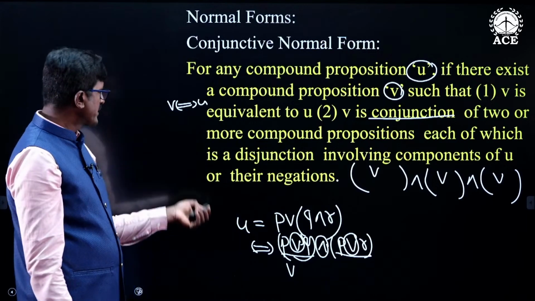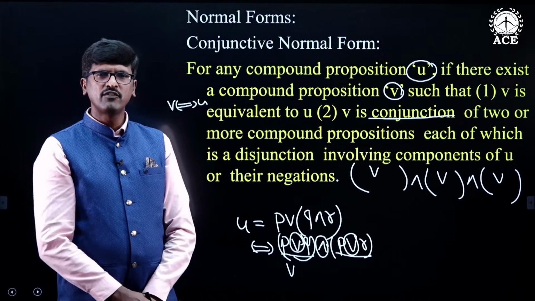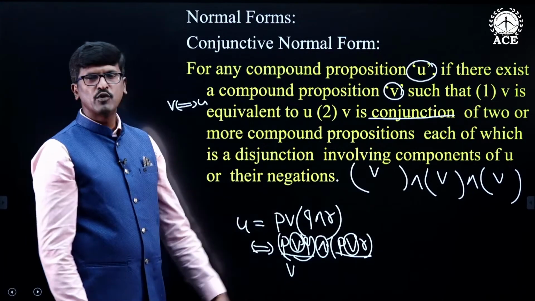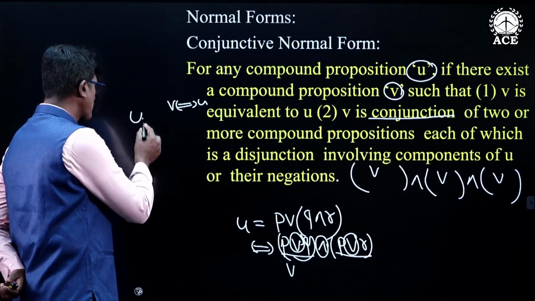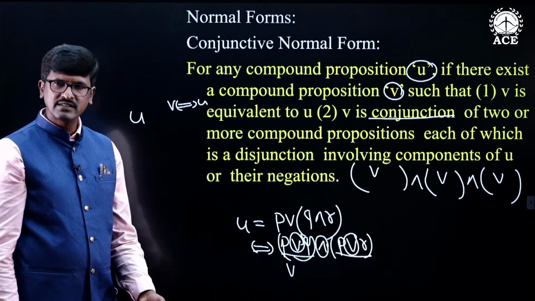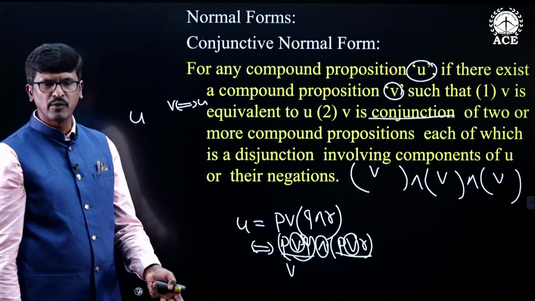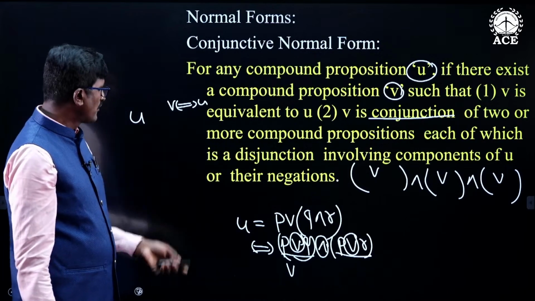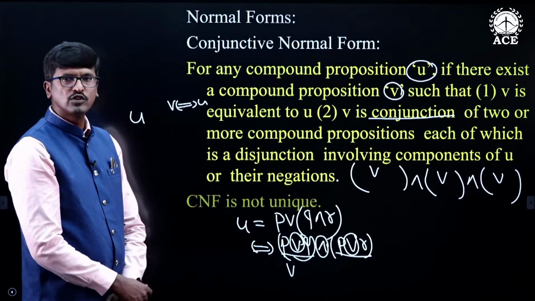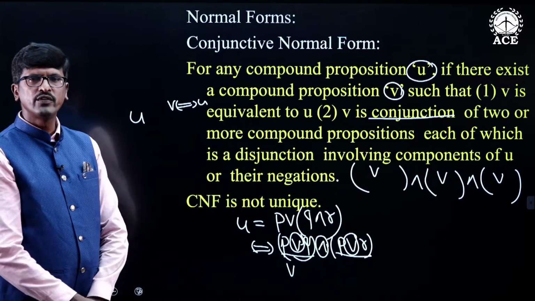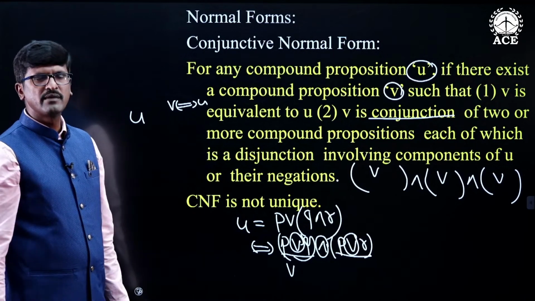And one more important point, conjunctive normal form and disjunctive normal form are not unique. For the given compound proposition U, there may be more than one equivalent proposition which is a conjunction of disjunctions of the components or a disjunction of conjunctions of the components. So, both of them are not unique, which means for the given compound proposition there may be more than one conjunctive normal form or more than one disjunctive normal form.